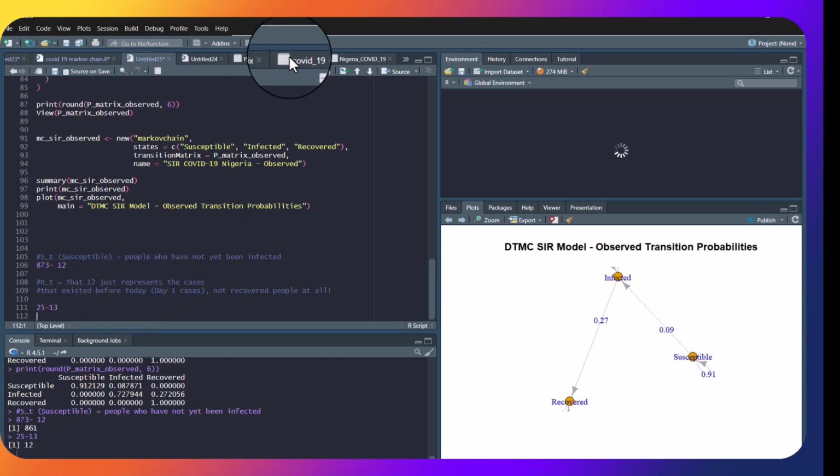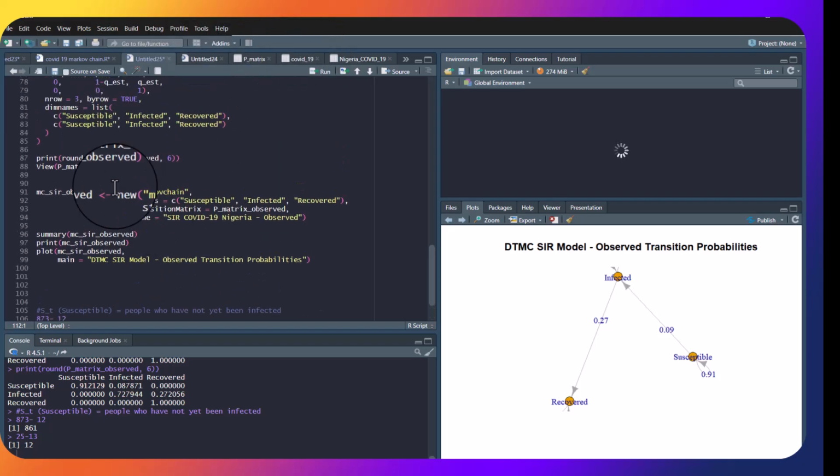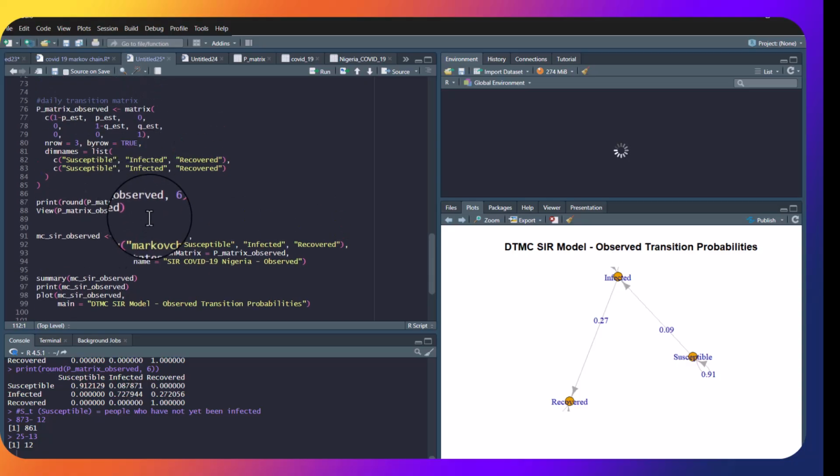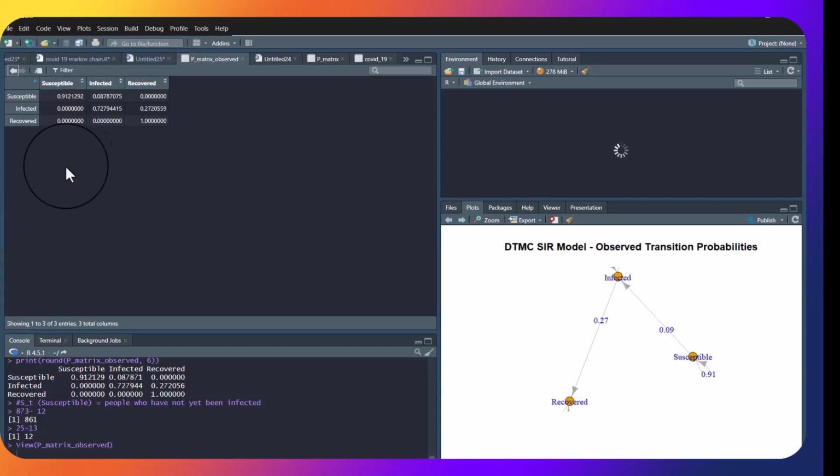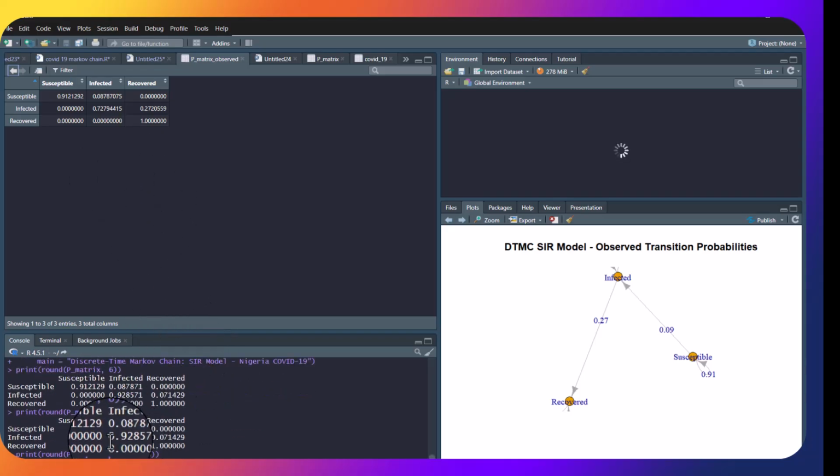So basically I did my new probability transition matrix, and I was able to get this. Now the only difference between this and this is just the infection rate.